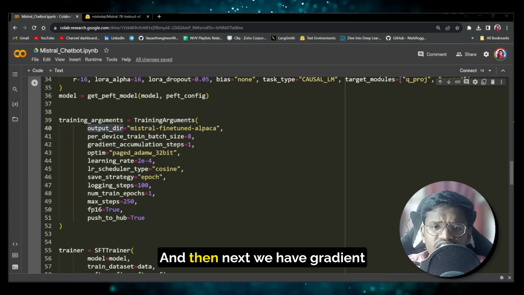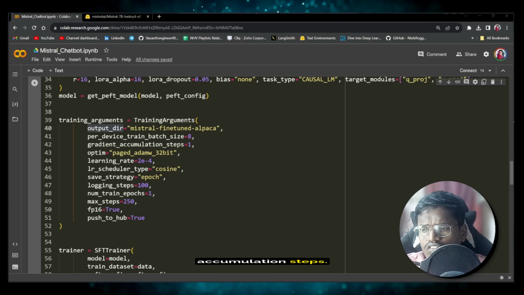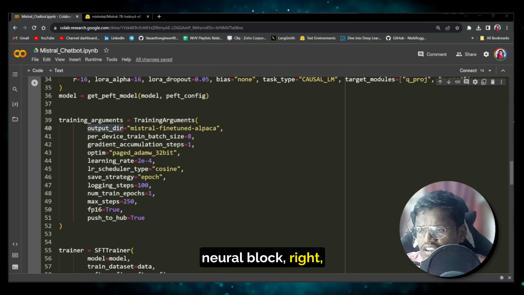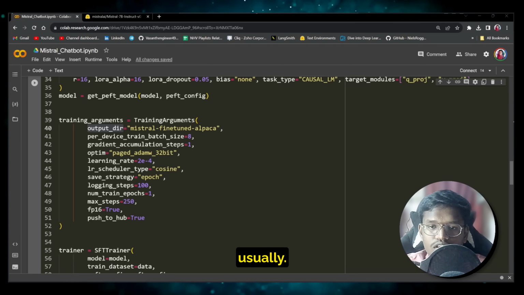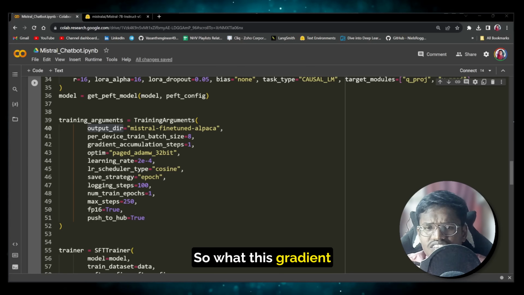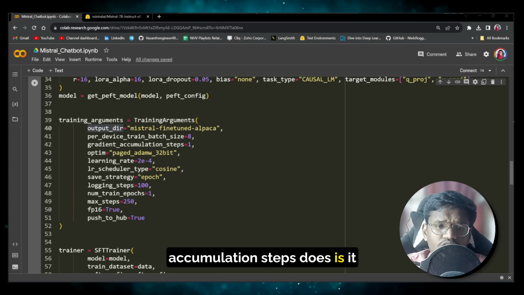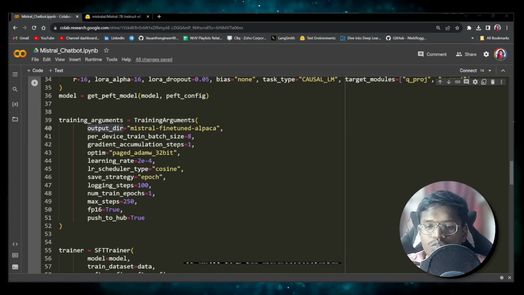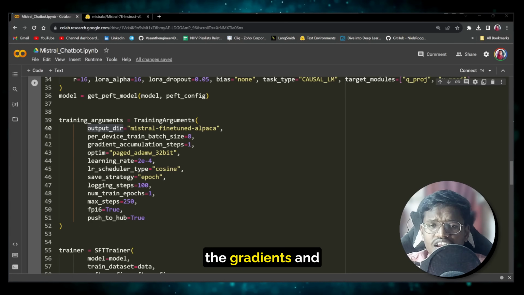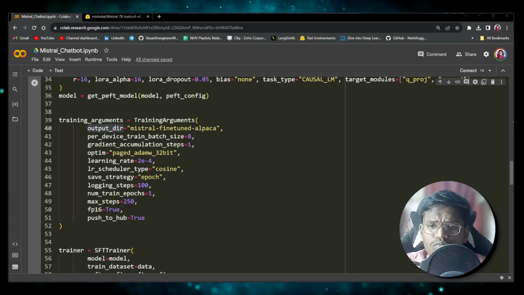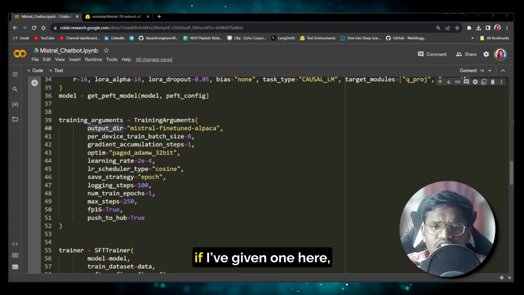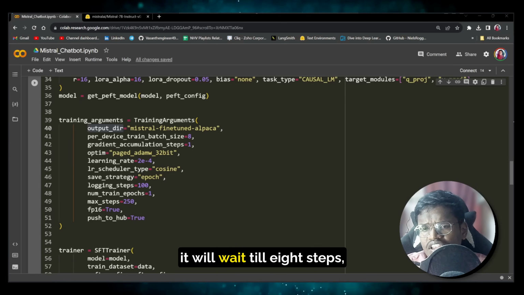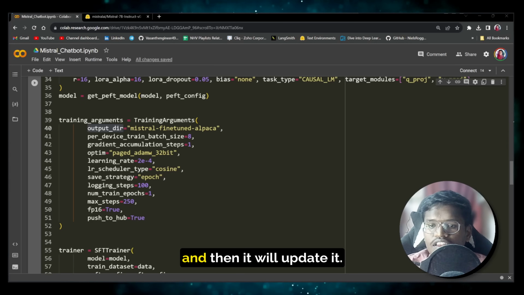Then next we have gradient accumulation steps. What is this? If you have worked with PyTorch neural networks, we usually call the step function. What gradient accumulation steps does is it won't call the step function for every step. It will accumulate the gradients for a certain period. If you have given 8 steps, it will wait till 8 steps, accumulating all the gradients, and then it will update.